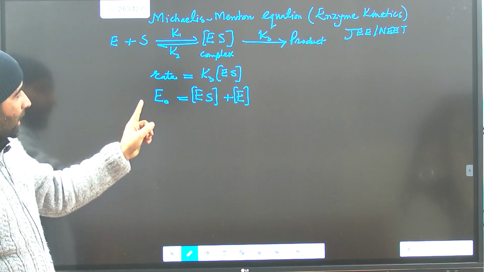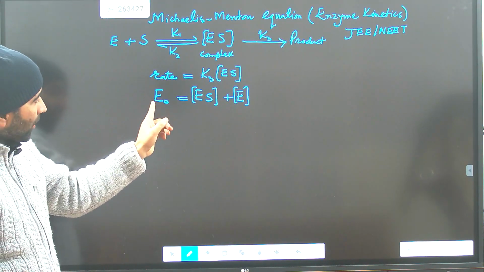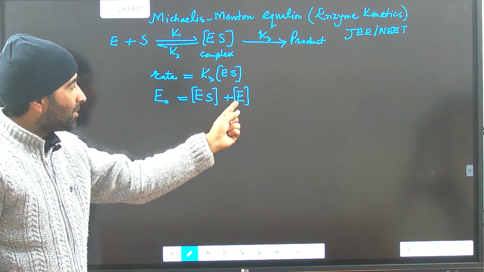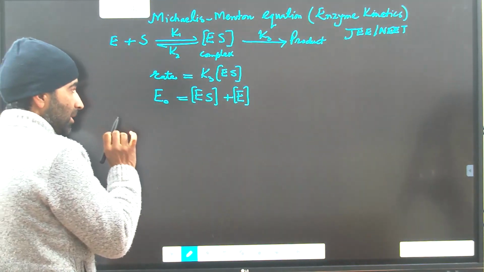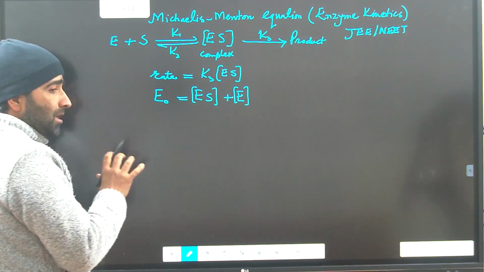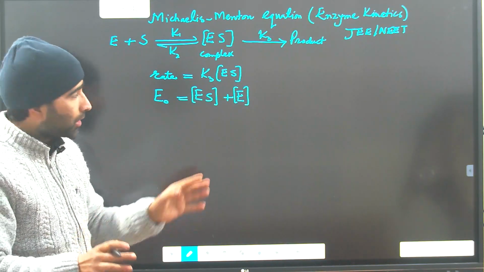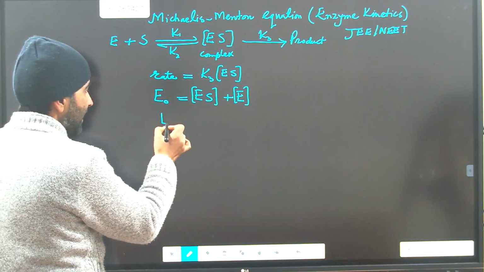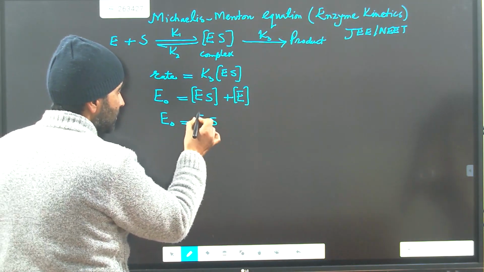If all the enzyme is linked with the substrate, if all the enzymes are connected to the substrate, that means the free enzyme E will be equal to 0, there will be no free enzyme concentration. I am repeating, if none of the enzyme molecules you have added is free, that means this E will be equal to 0. So the maximum concentration E0 will be directly equal to the enzyme substrate concentration.